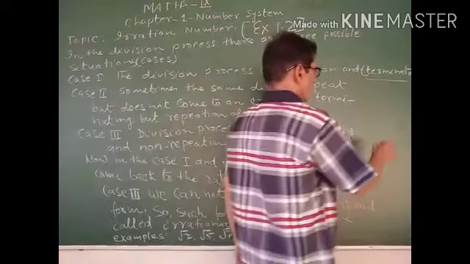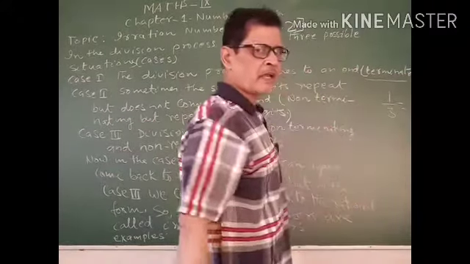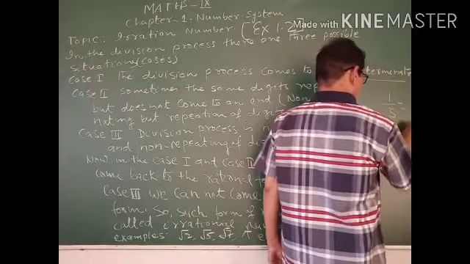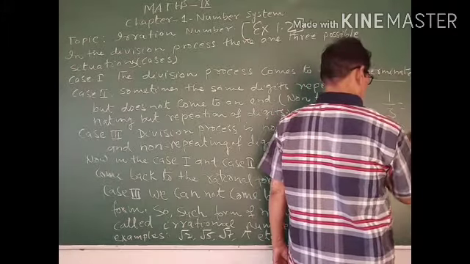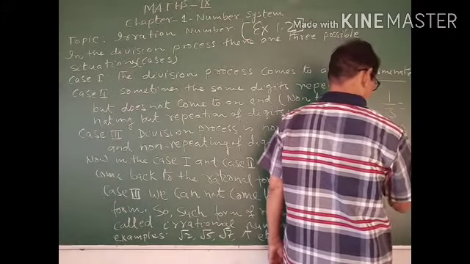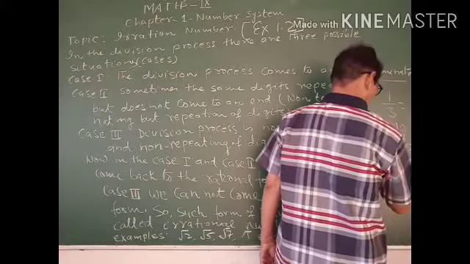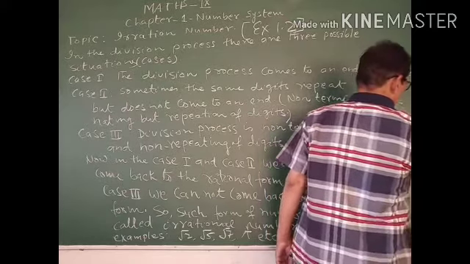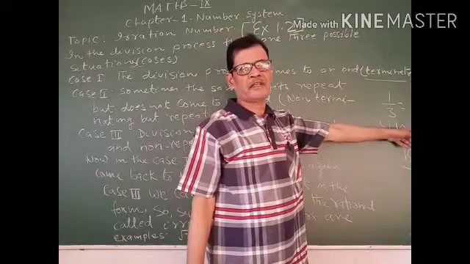Suppose that we want to bring 1 by 3 in decimal form. Divide 1 by 3, 0 point, again 10. Does this process come to an end?